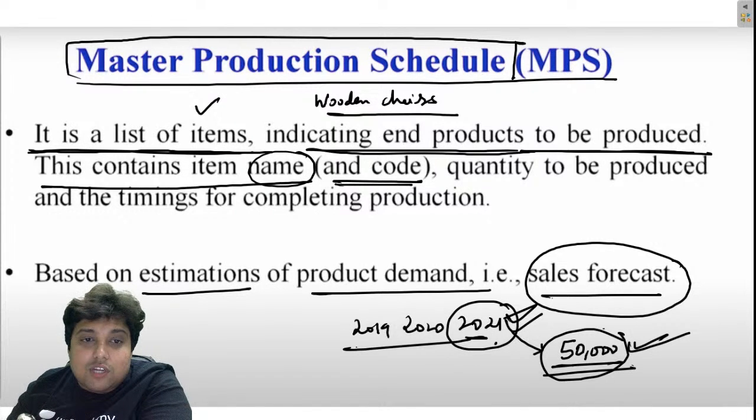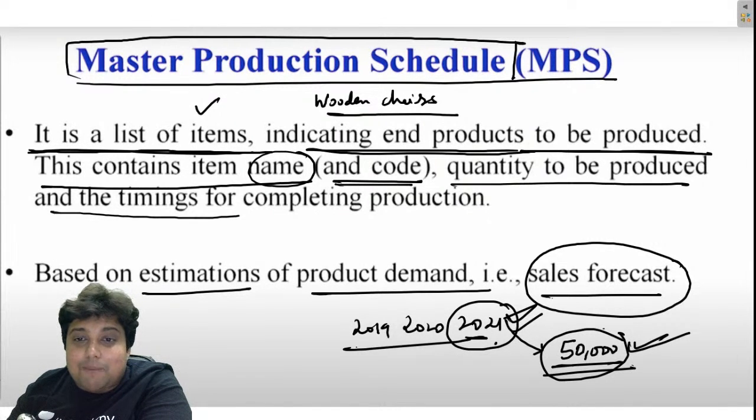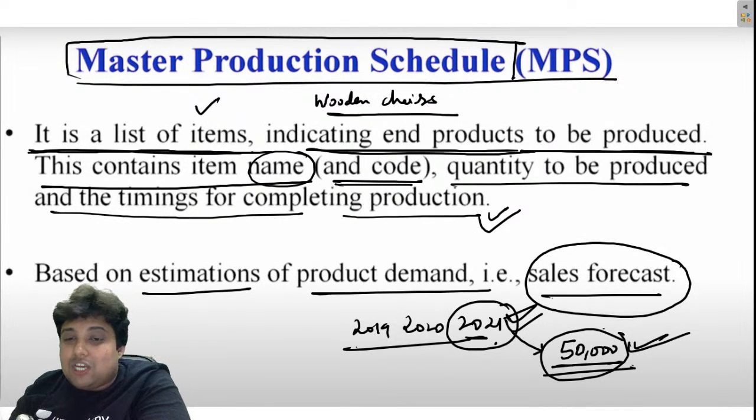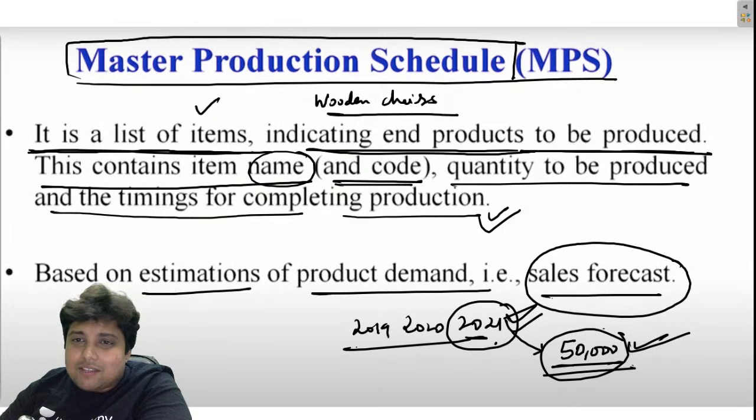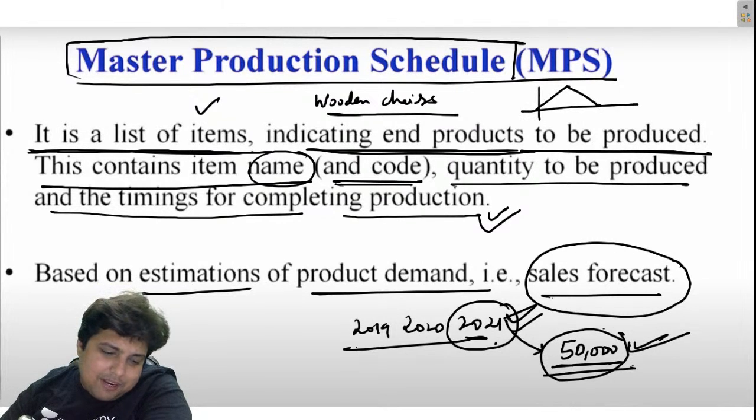Quantity to be produced and the timings for completing production: when what batch will be produced, whether these 50,000 chairs will be produced at once. You have studied inventory control now, where I have already explained everything to you guys. There is a manufacturing time, there is a non-manufacturing period.